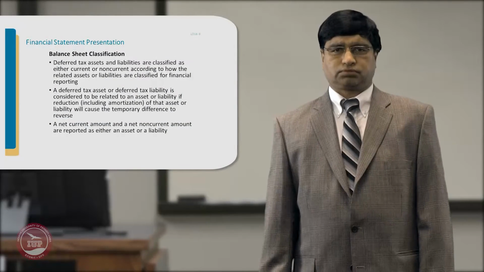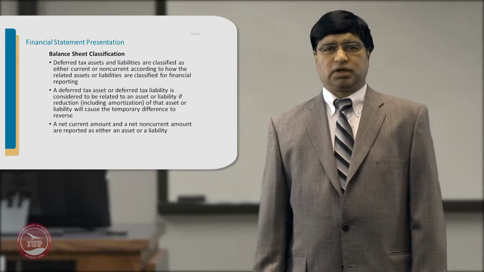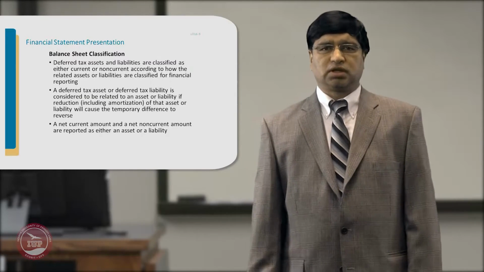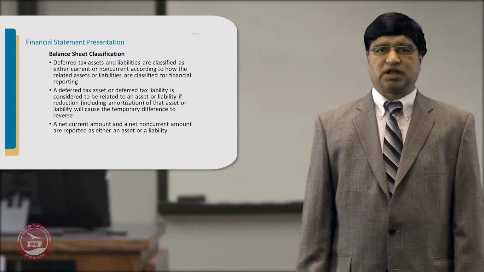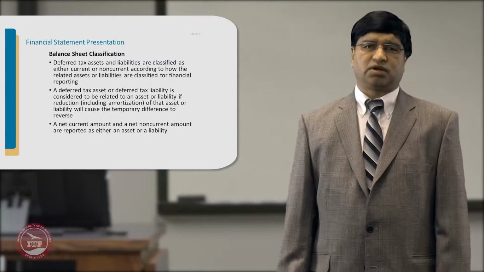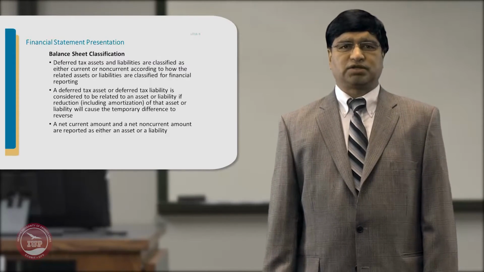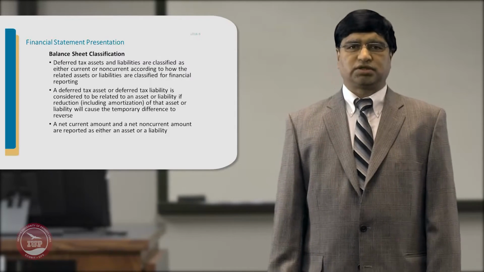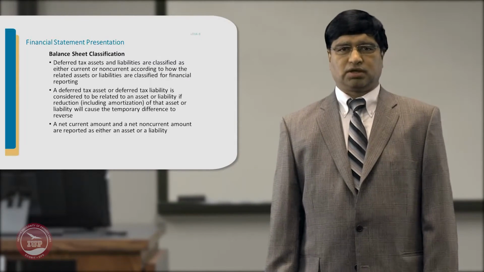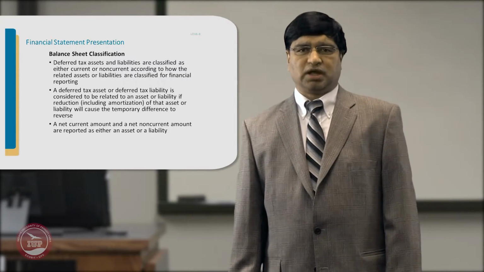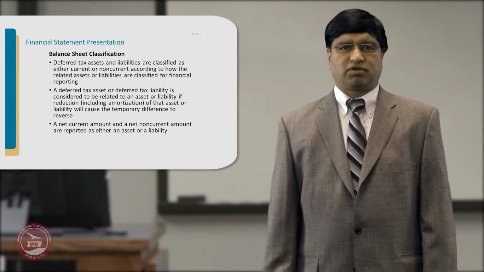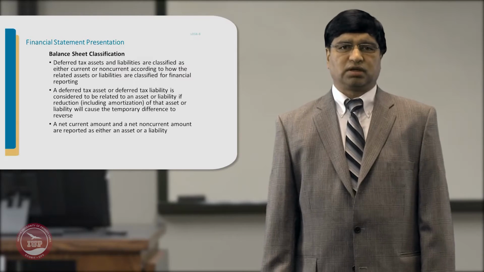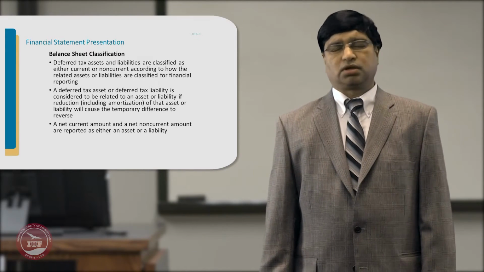So as far as their classification in the balance sheet is concerned, deferred tax assets and liabilities could be either current or non-current, and that is according to how they are related to the assets or liabilities. If it is a long-term asset and it relates to, say, amortization or depreciation, it is considered non-current.